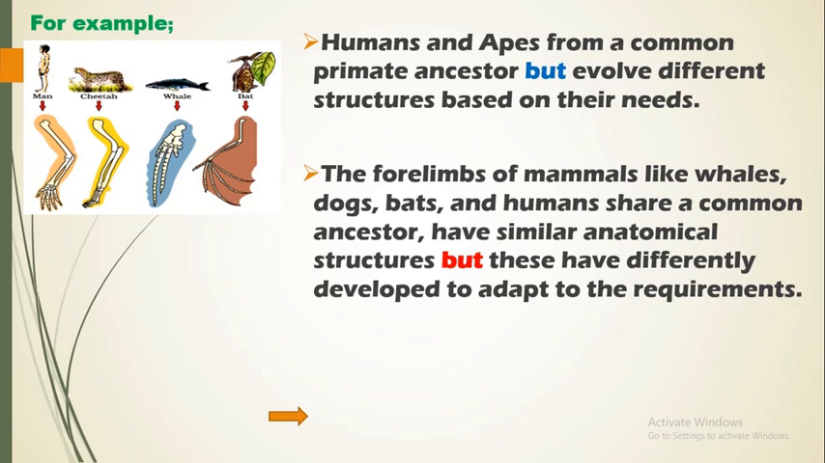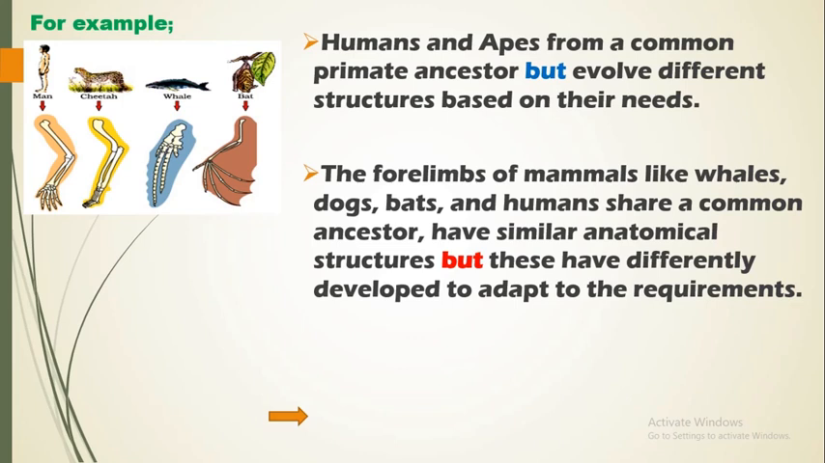Now let's study this image here. You see the image of a man, cheetah, whale, and that of a bat. Now they have actually evolved similar structures. They look similar, but out of that similarity you still see some differences. Now the different structures are those structures we call homologous structures.